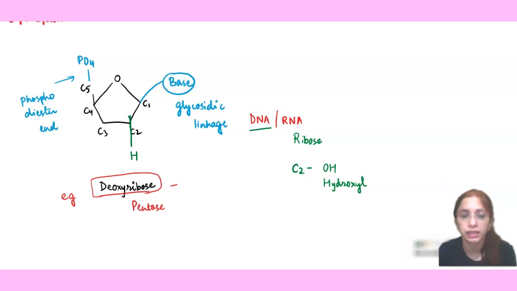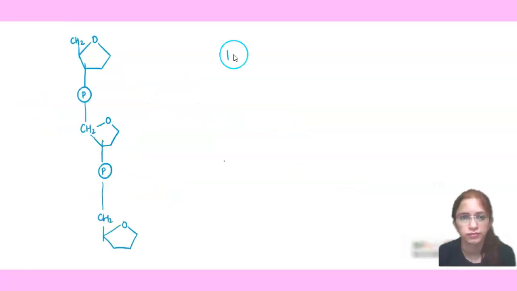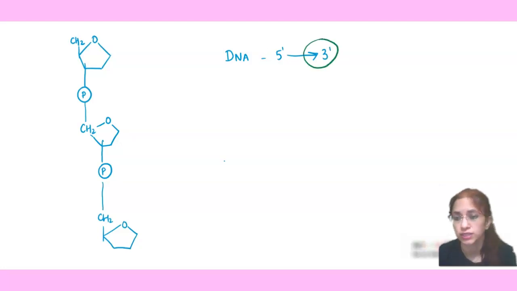So that means in a nucleotide, again you can see that this is a nucleotide because we have a base, we have a sugar, we have a phosphate also, and whenever all these 3 units combine, we call it a nucleotide. So in DNA, many such units are repeated. Now DNA is always written from 5 to 3 prime. Make this a rule that DNA will always be written from 5 to 3 prime, and the arrow's end is always near the 3 prime end.